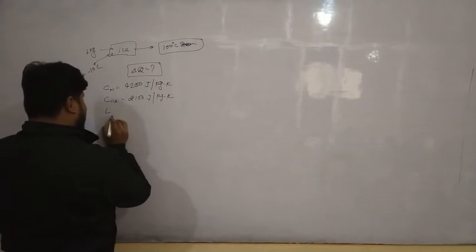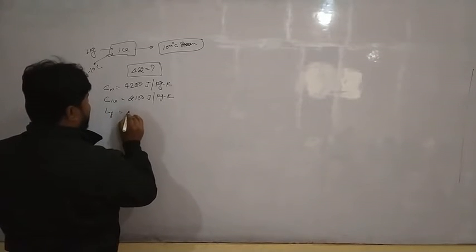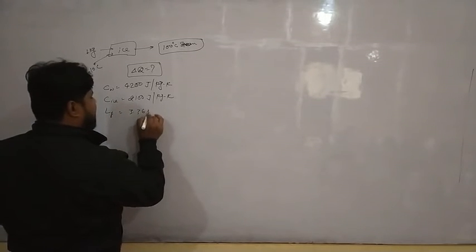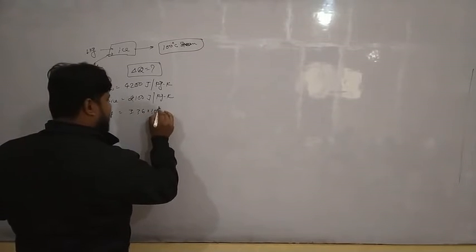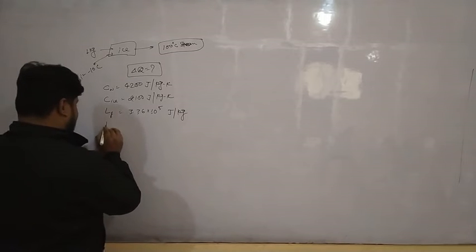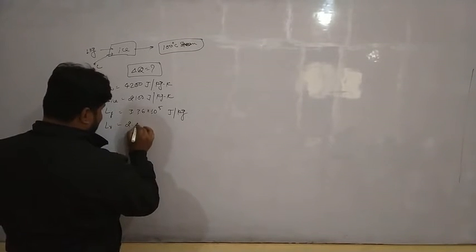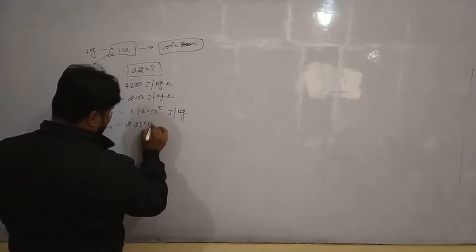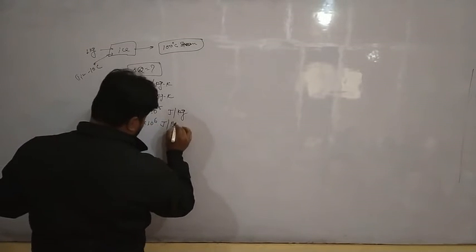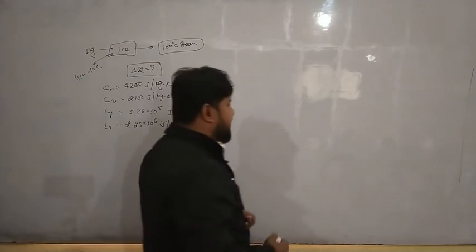And the latent heat of fusion of ice is 3.36 into 10 to the power 5 joules per kg, and latent heat of vaporization of water is 2.25 into 10 to the power 6 joule per kg. These are the constants that would be given generally.